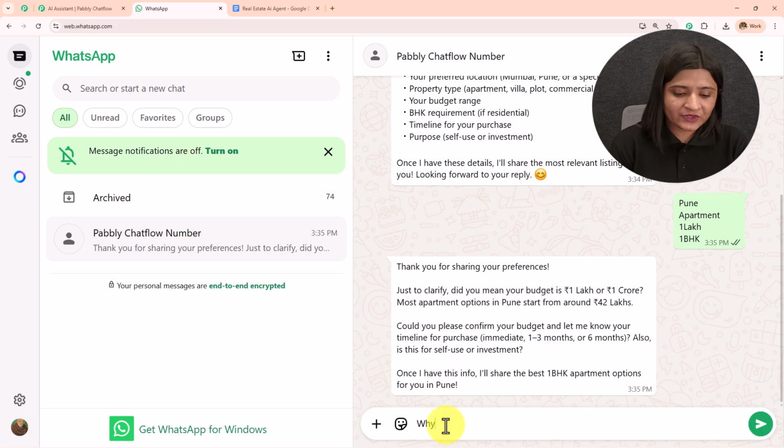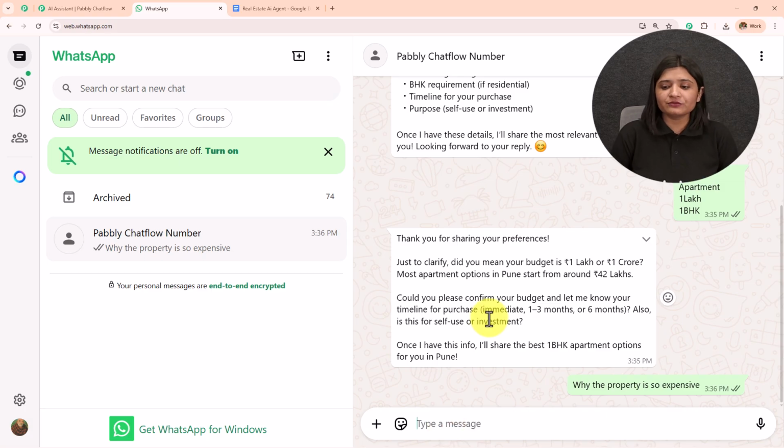So I'm going to write, why the property is so expensive? I'm going to send a message. This is my query, and let's check whether it is able to send me the reply to this particular query or not.